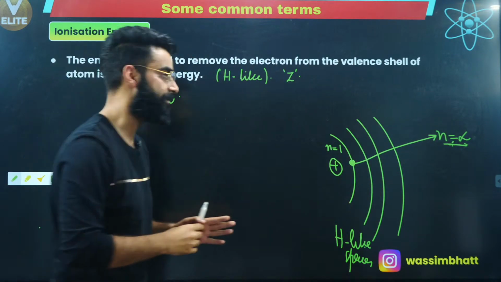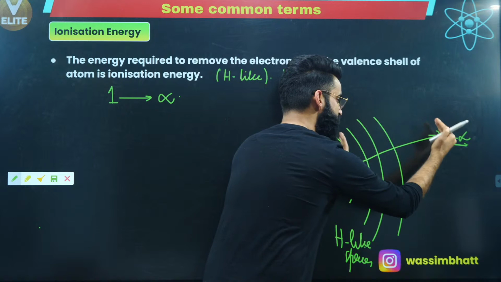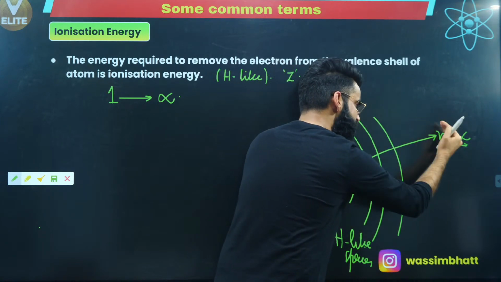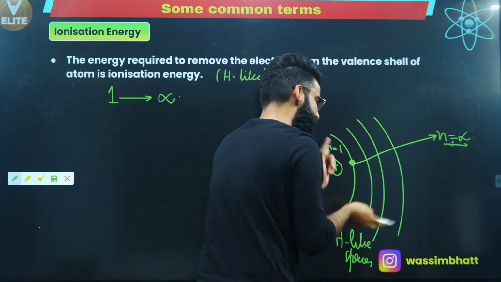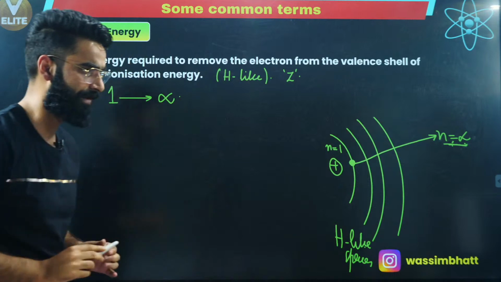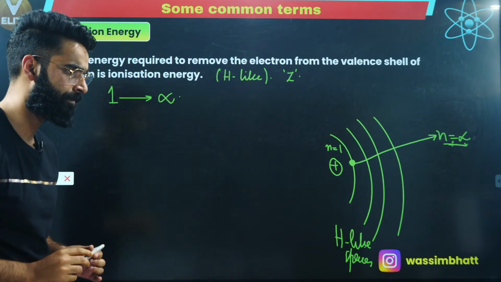How much energy does it absorb? Whatever is the energy gap between shell number 1 and shell number infinity, that much energy I need to supply to this electron, then the electron will go out, reaching towards infinity.